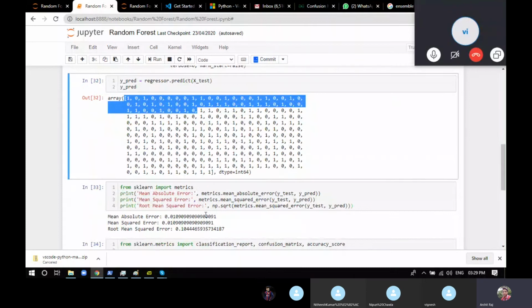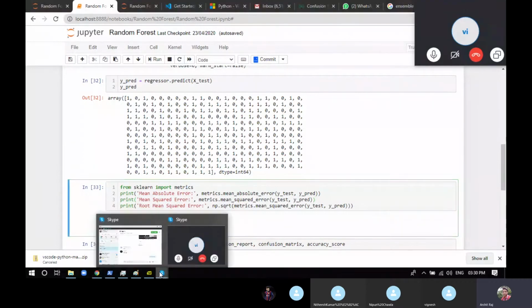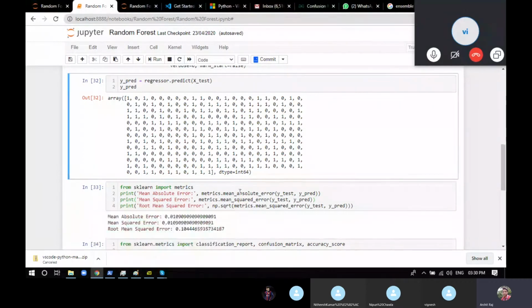Now find out the mean absolute error, mean squared error, and root mean squared error. For that, what do we exactly do? We import the metrics library, and on it we use metrics.mean_absolute_error, metrics.mean_squared_error, and the square root of metrics.mean_squared_error, where we provide y test, the testing data, and the predicted data. We provide that and we get the answer.